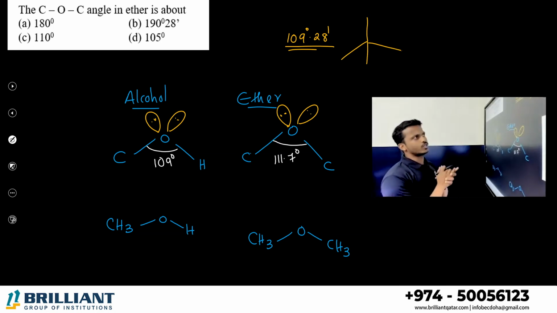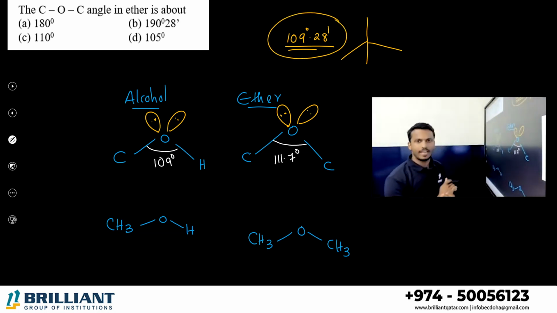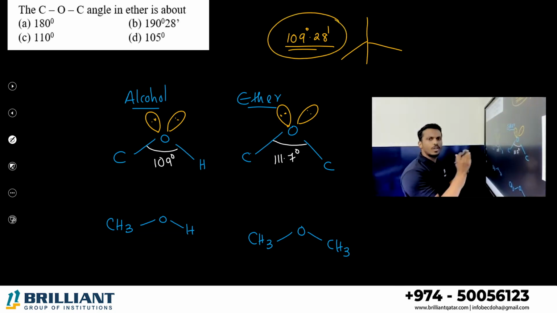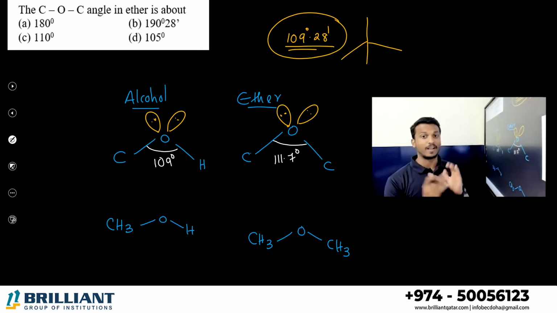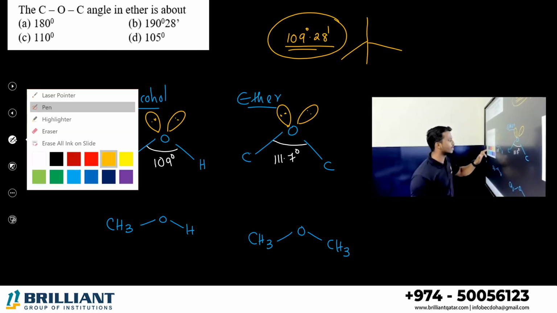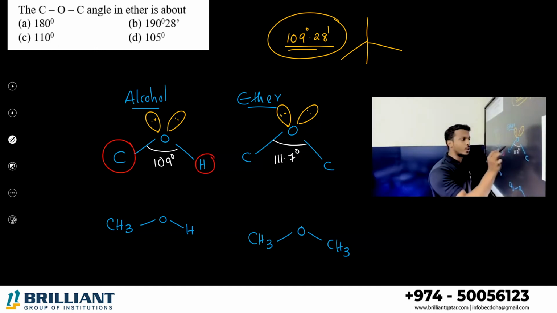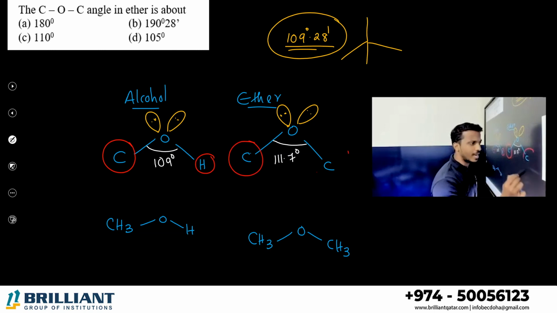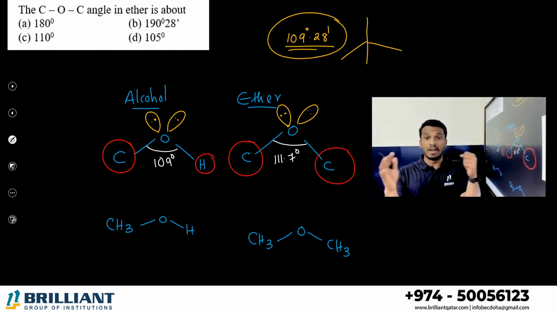Another question: the normal tetrahedral bond angle is 109 degree 28 minute. In alcohol, it is a little lesser, 109 degree, but in ether, it is greater than the tetrahedral bond angle. Why? What is the major difference here? In alcohol, there is a methyl group and one hydrogen. But in ether, there are alkyl groups like ethyl and methyl. Alkyl groups are little bulky groups.